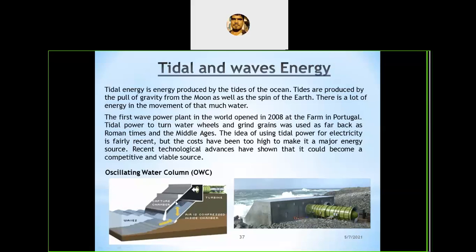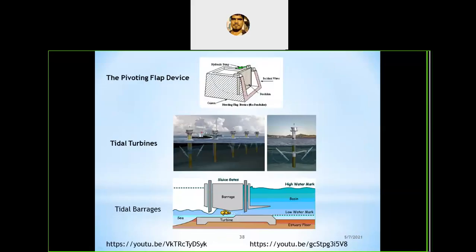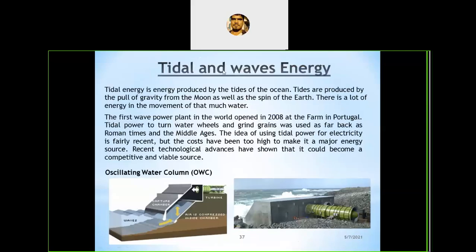And come to some of the limitations of this tidal energy. Not wave energy, only the tidal energy. So you now know the working principle, how it is working when the tides come. Here we see this is a pivoting plough device. So the first one and the previous one are tidal energy.